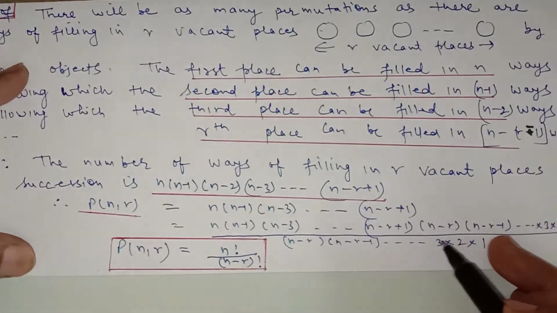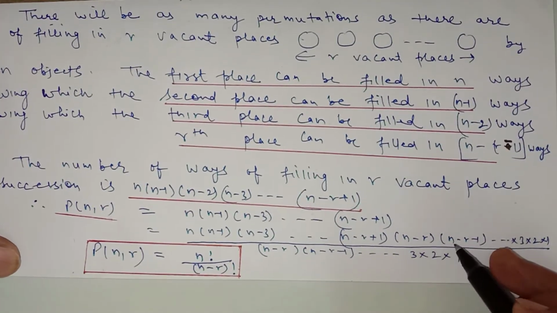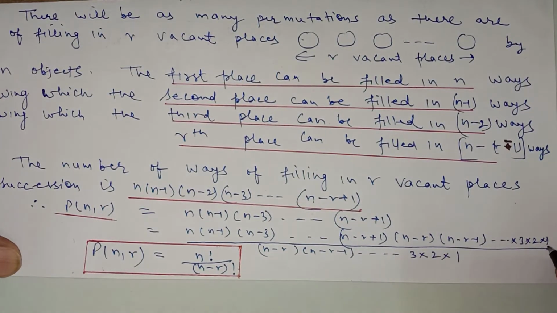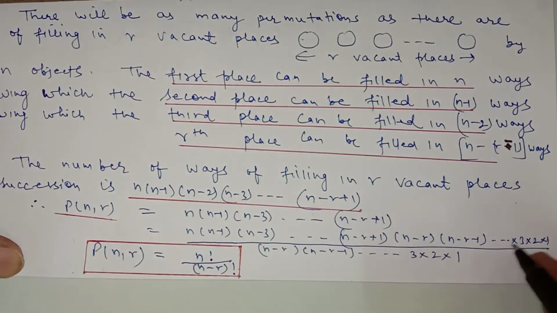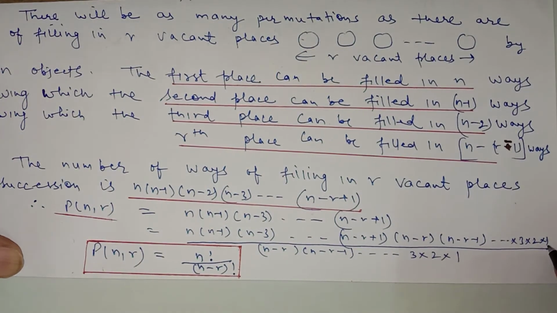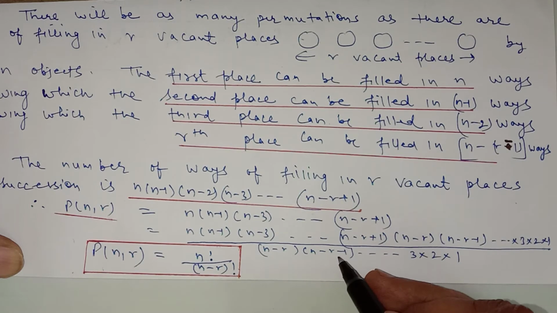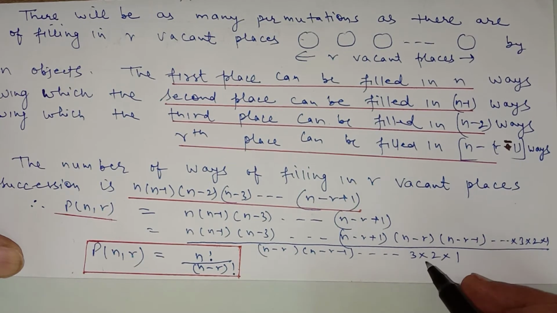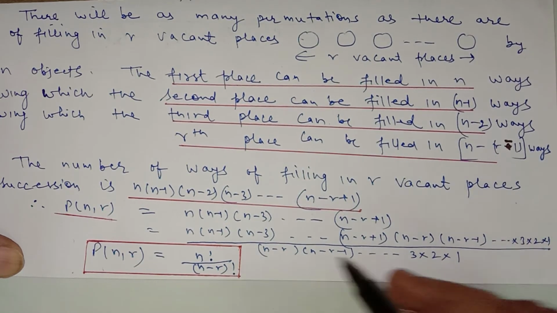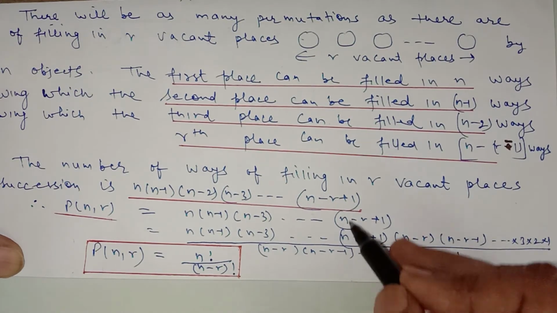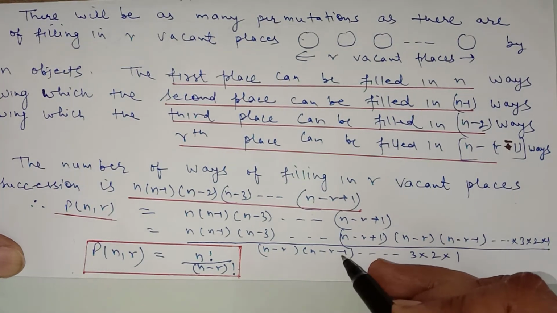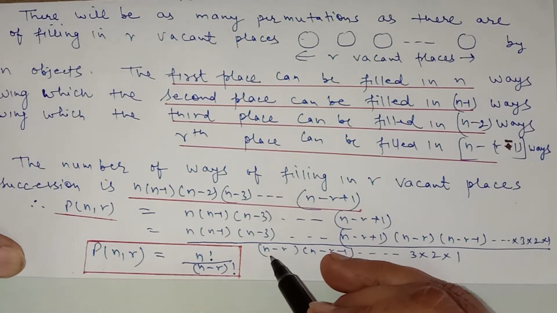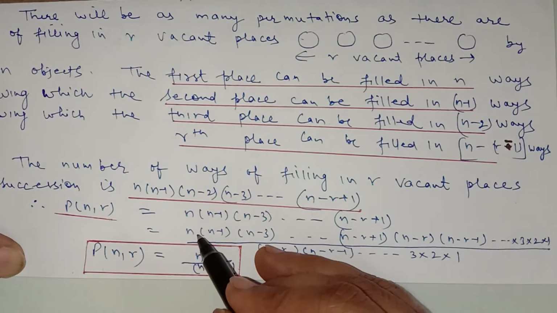Now multiply numerator and denominator by n minus r, n minus r minus 1, up to 3 into 2 into 1. See it very carefully: the numerator is n up to 1 multiplied, so it will be n factorial, and the denominator is n minus r, n minus r minus 1 up to 3 into 2 into 1, which is n minus r factorial.